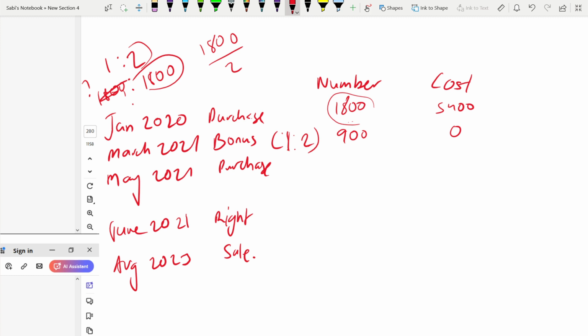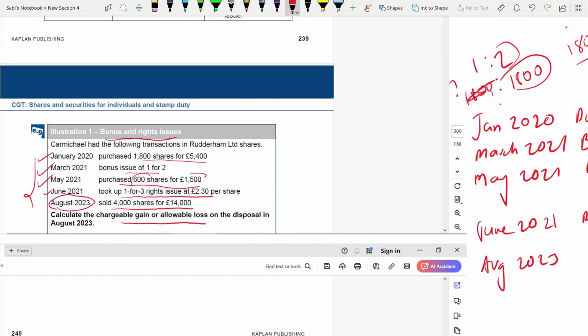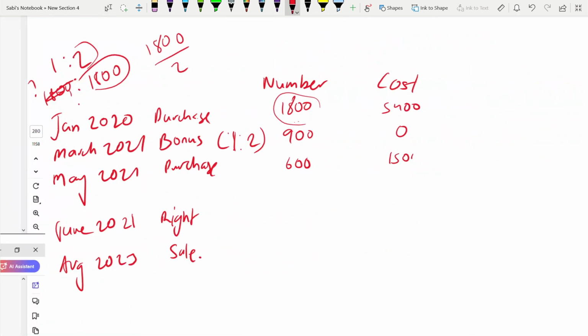Now, then they purchased 600. All is given here. 600, this much. Cost is given. 1500. Then to get the right issue, remember we already have some purchase and bonus before coming to the right issue. So we should know the number of the shares standing before the right issue. So we'll add all. It is 3300. The cost is 6900.